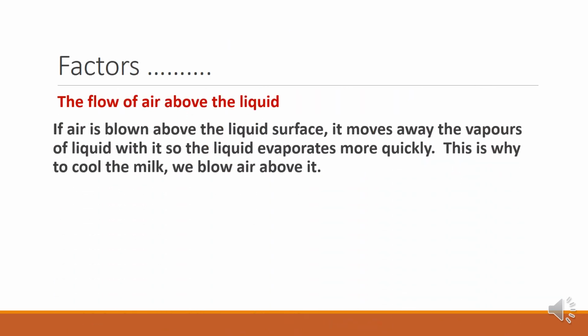Then we come to the next factor, the flow of air above the liquid. If something is evaporating and you move air over it, then it evaporates faster. If air is blown above the liquid surface, it moves away the vapors of the liquid with it, so the liquid evaporates more quickly. When one set of liquid molecules changes into vapor, the air will move it away quickly so that there will be space for the next one to come out. Like that, the evaporation will become faster.